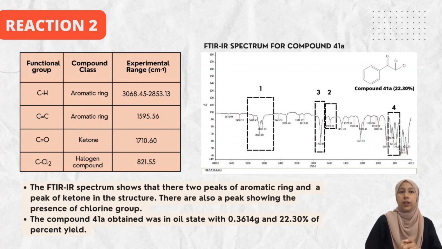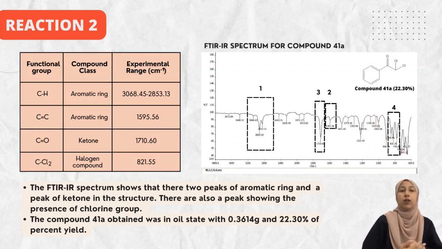From the FTIR spectrum, there are 4 functional groups that can be obtained in the first spectrum. Firstly is C bond to H for the aromatic ring, C double bond C for the aromatic ring, C double bond O for the ketone, C bond to Cl2 for the halogen compound. The compound, namely compound 41A, was obtained in oil state with 0.3614 gram and 22.3% yield.